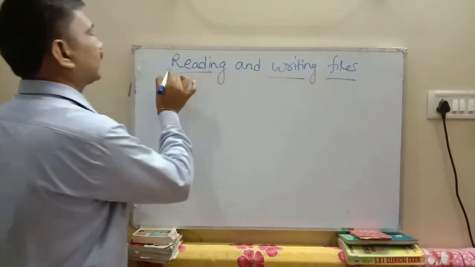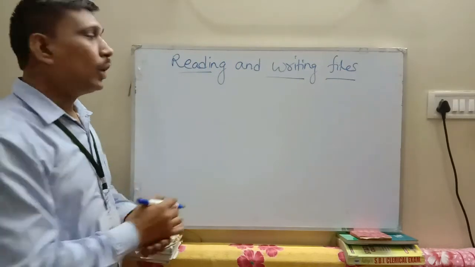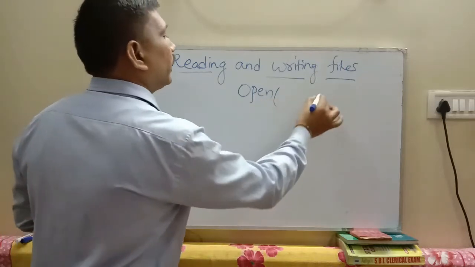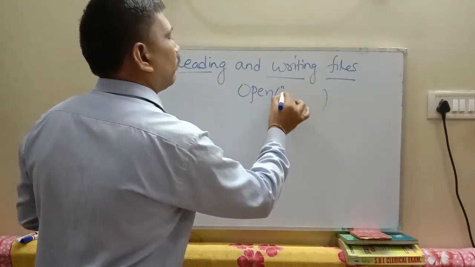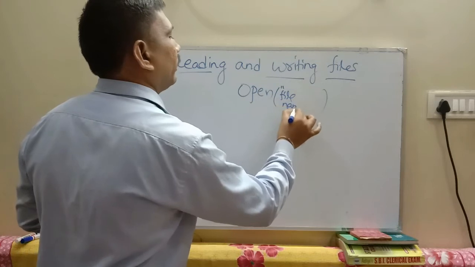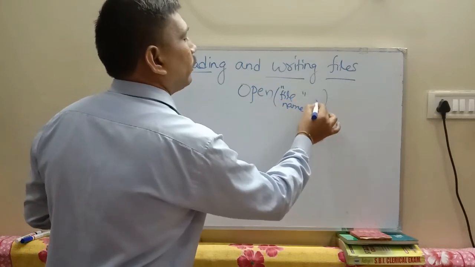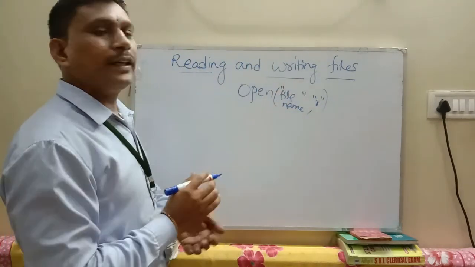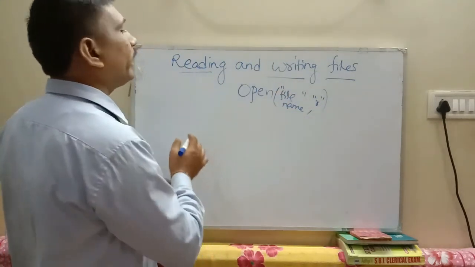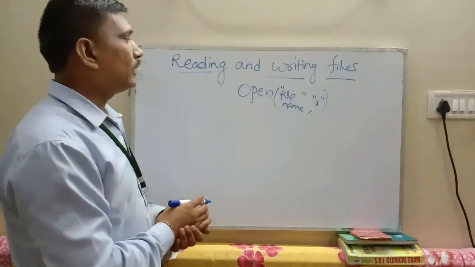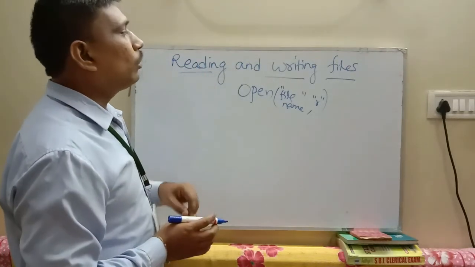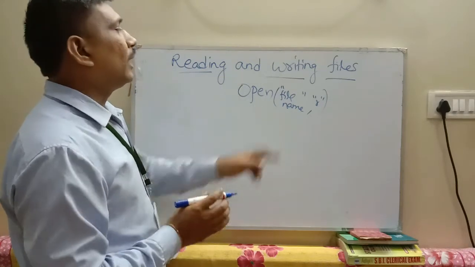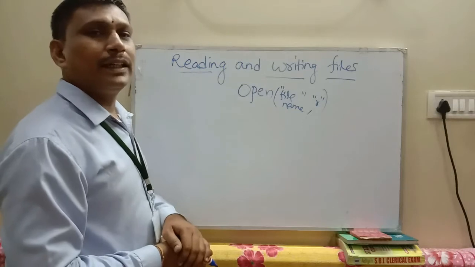So already we discussed the open method in the last class. The open method can be used for both reading and writing. The file name is given here. Next, we write either R for reading or W for writing. So how to read data from the file, that is reading. How to add or write data onto the file, that is called writing.